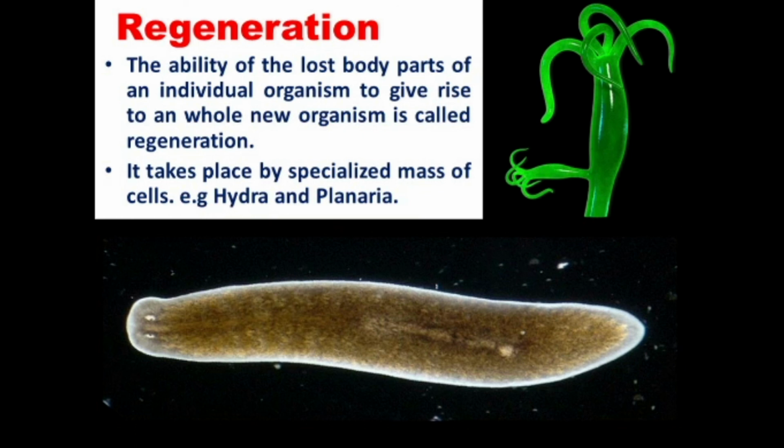Next one is regeneration. Regeneration is another type of vegetative reproduction. The ability of the lost body parts of an individual organism to give rise to a whole new organism is called regeneration. It takes place by specialized mass of cells. This type of reproduction is carried out by Hydra and Planaria.